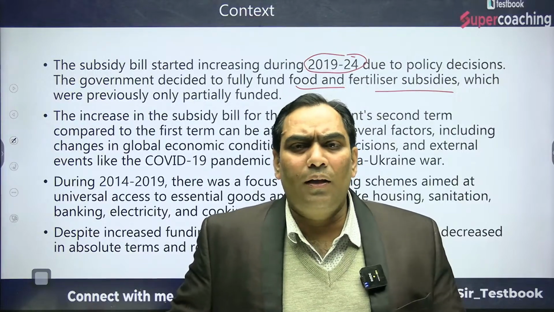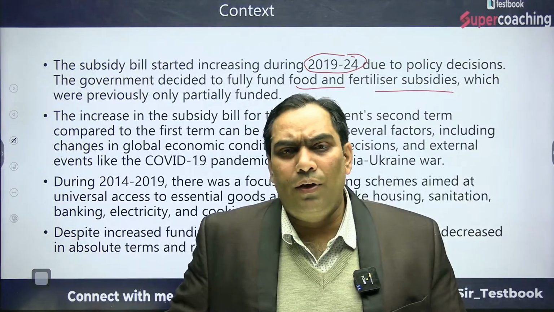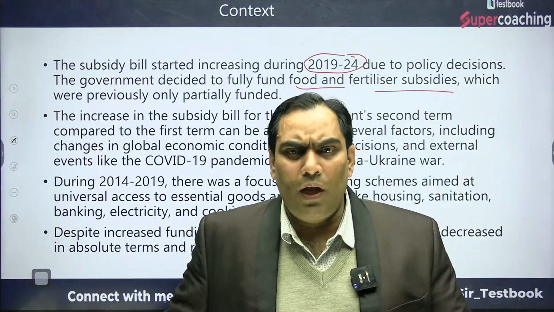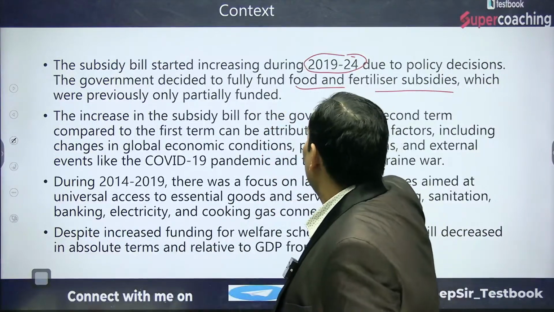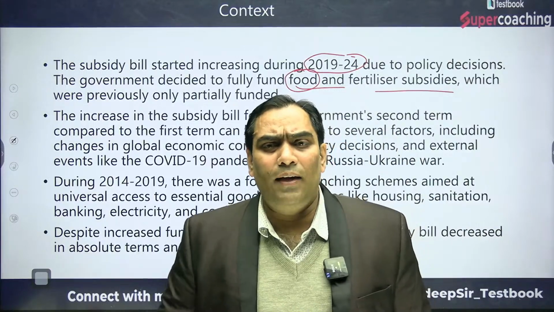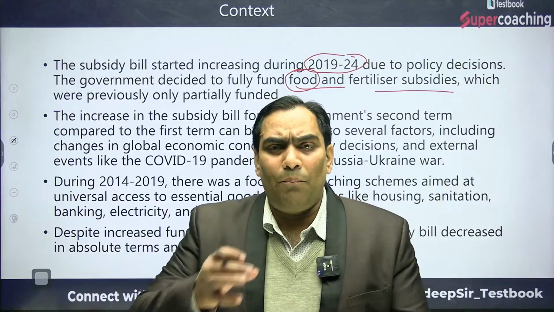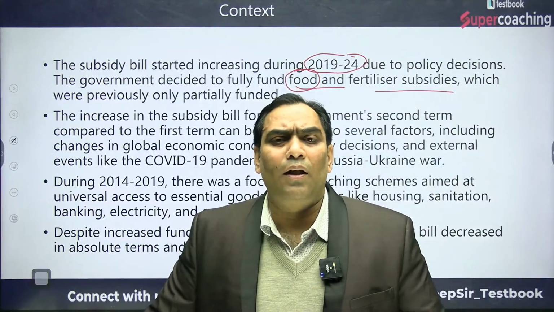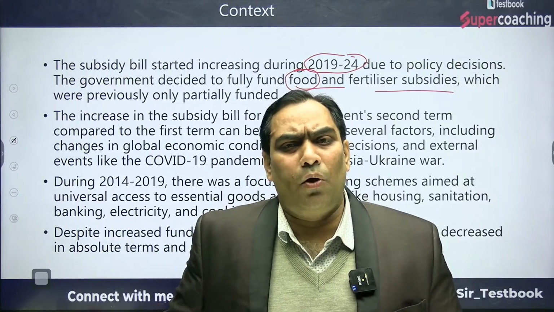But what happened under the Prime Minister? The Modi government has made it entirely free. Because of that the food subsidy has increased, and in the coming financial year the maximum amount of subsidy is given under the food subsidy only. The total subsidy burden is 3.8 lakh crores.